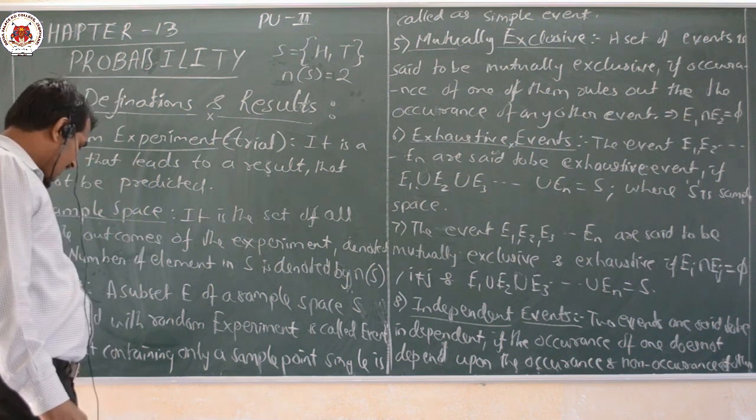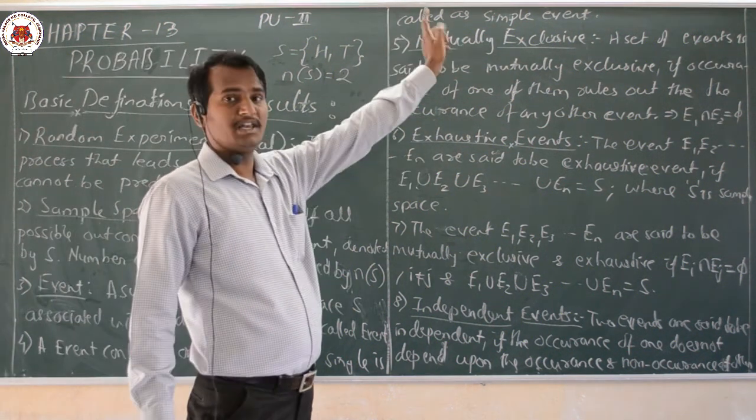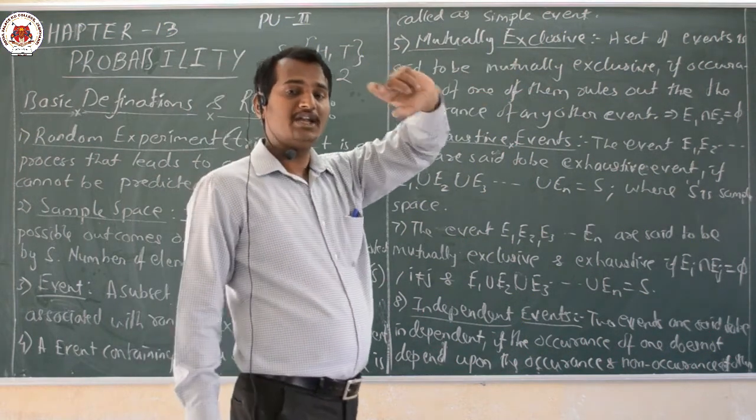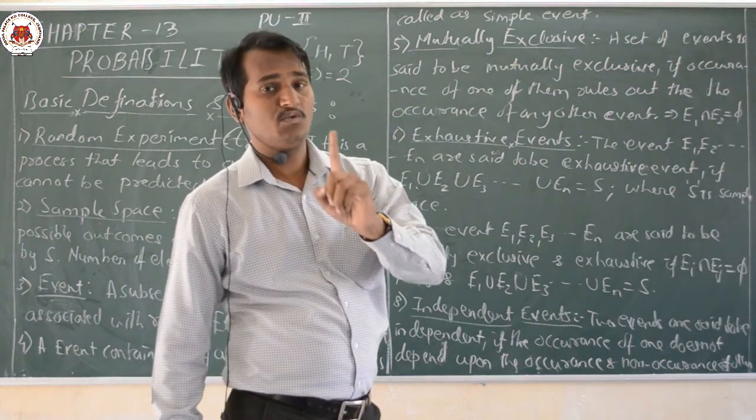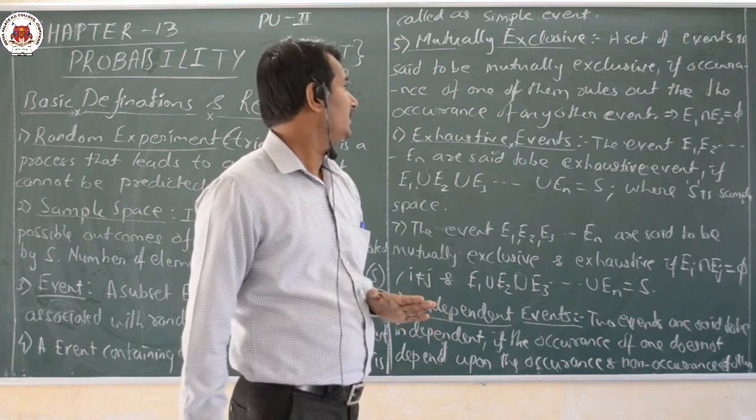Next, an event containing only a single sample point is said to be a simple event. Simple event means an event consisting of only one particular outcome. That is said to be a simple event.